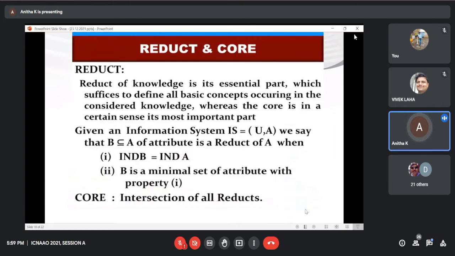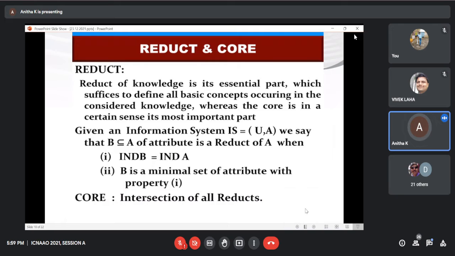Reduct is the main concept of rough set theory. It is necessary to maintain a concise form of the original information system. For example, we need a minimal representation for all the data. Reduct is the minimal representation for the information system.